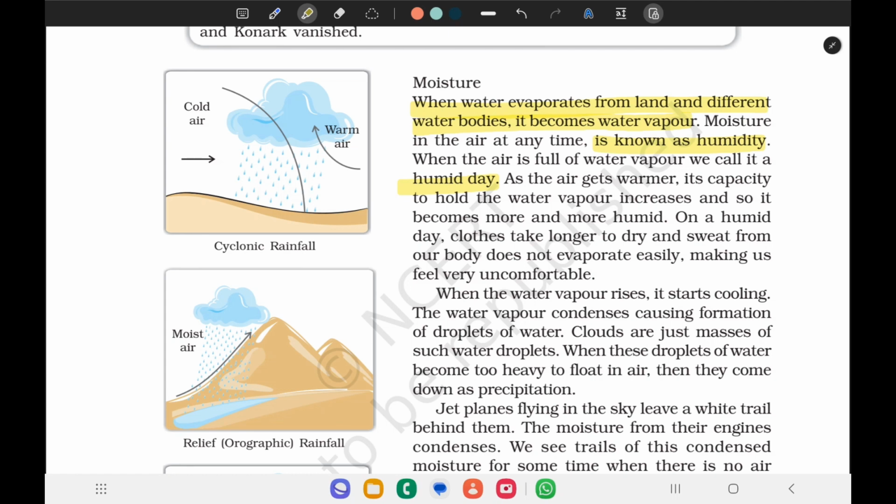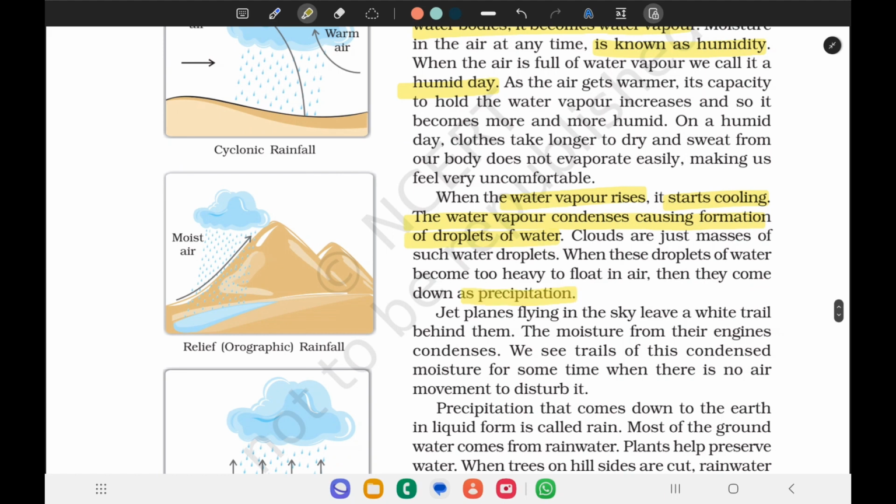On a humid day, clothes take longer to dry and sweat from our body does not evaporate easily, which makes us feel very uncomfortable. When the water vapor rises, it starts cooling. The water vapor condenses, causing the formation of droplets of water. Clouds are just masses of such water droplets. When these droplets become too heavy to float in air, they come down as precipitation.